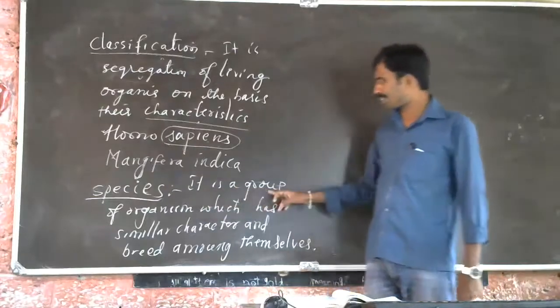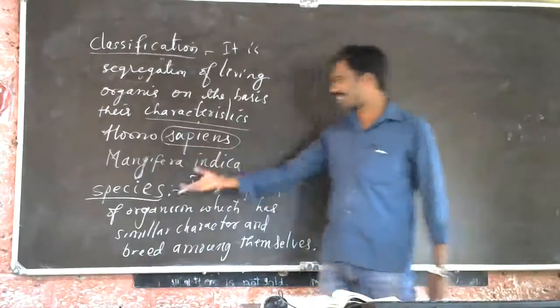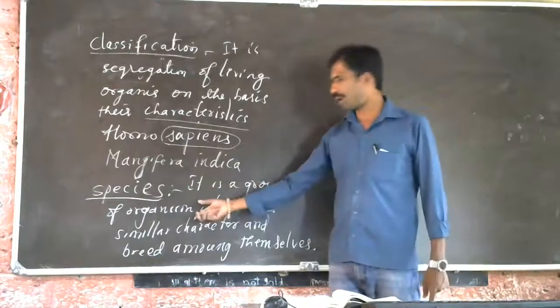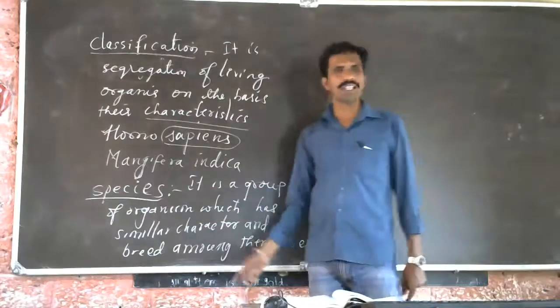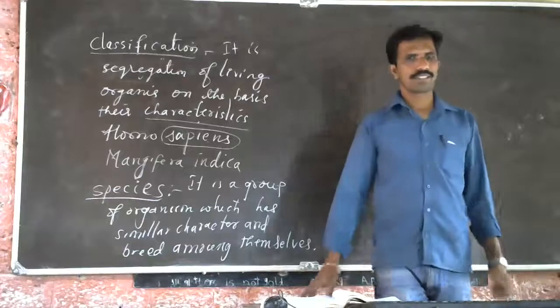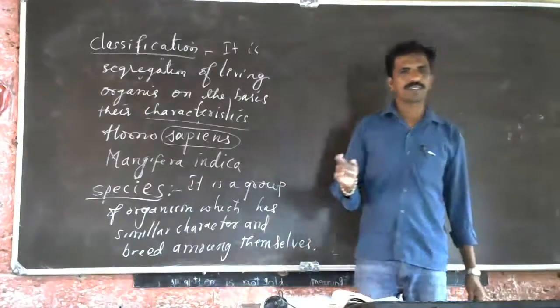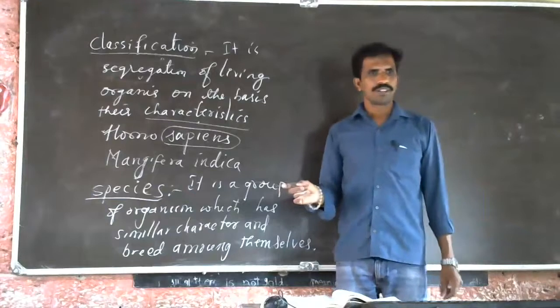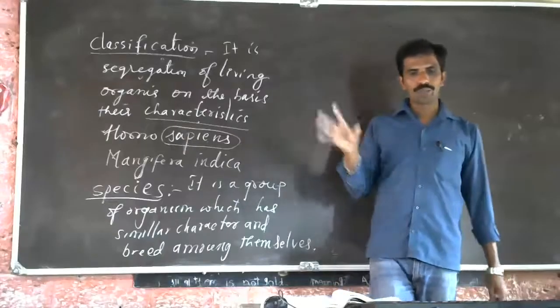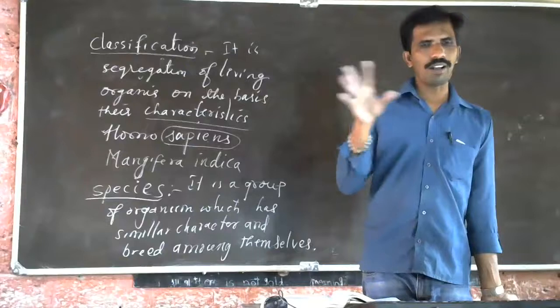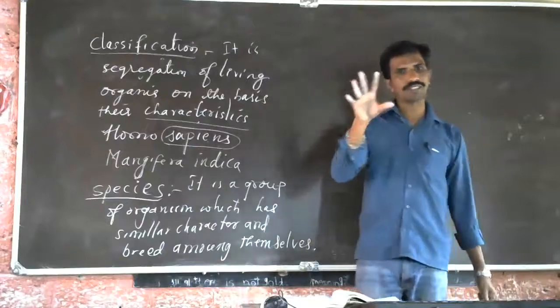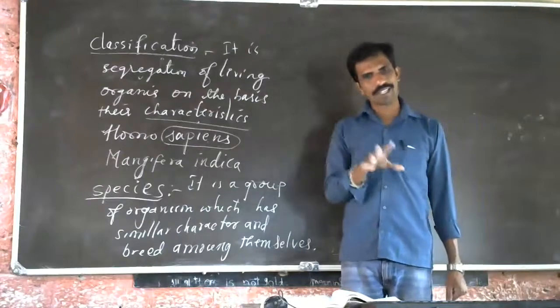What is this species? It's a group of organisms which has similar characters. See, all the mammals, we call them sasthanigalu, mammals. All the animals which are grouped in mammals have similar properties, similar characters.